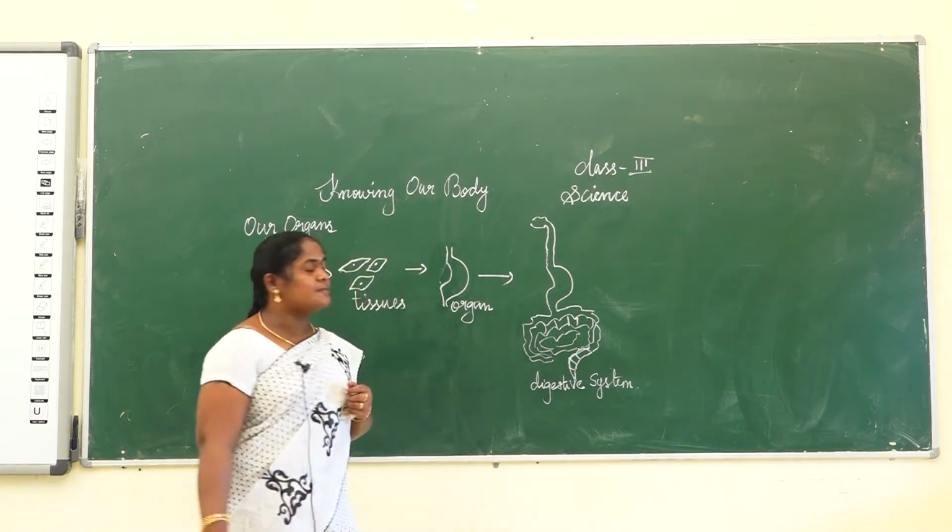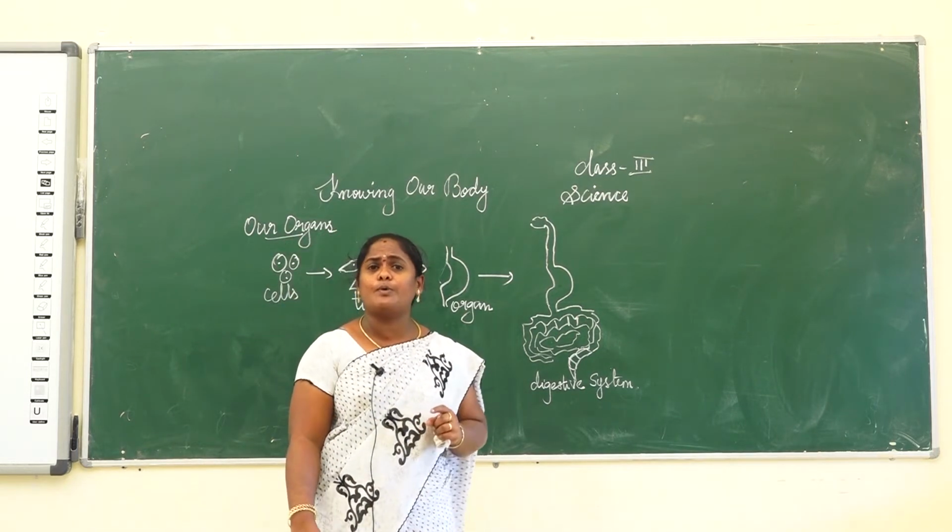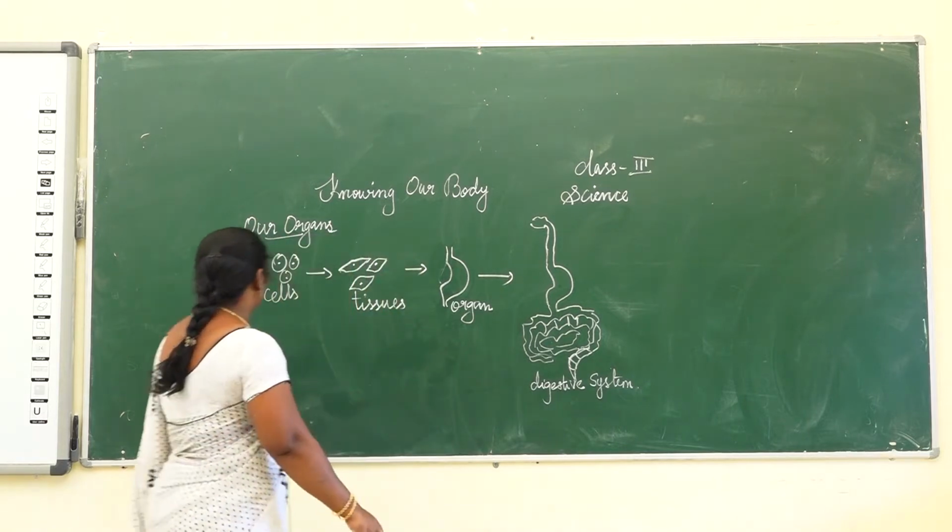Next, our body has two types of organs. One is external organs and the other is internal organs. First, external organs.